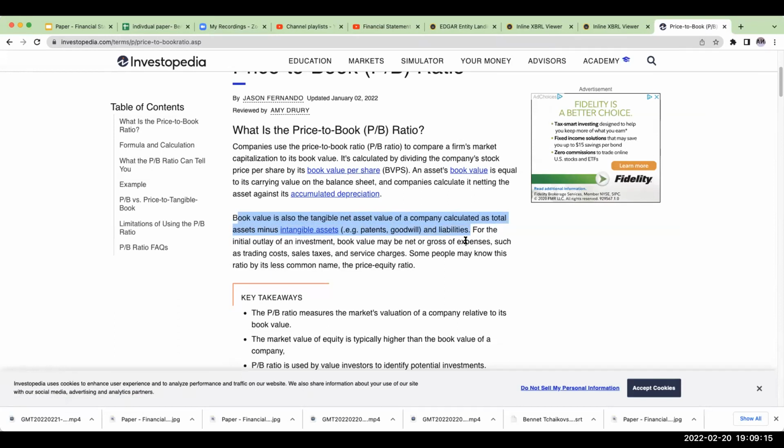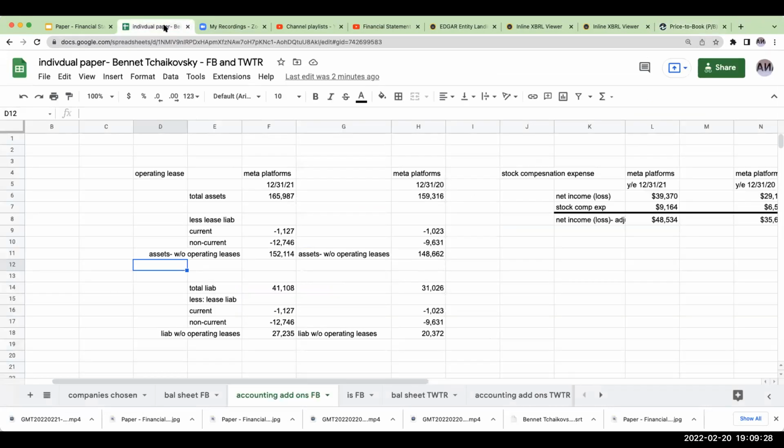So what we're going to be doing is removing goodwill and other intangible assets, so that when we compute the price to book value, we'll have an easier way of doing this. So right over here, less goodwill. And let's go ahead and do this over here for Facebook.